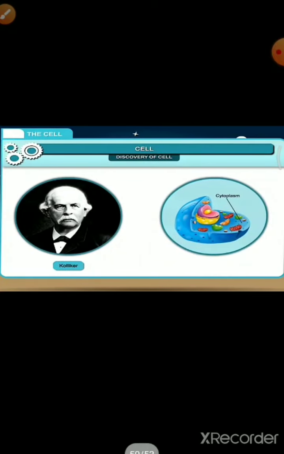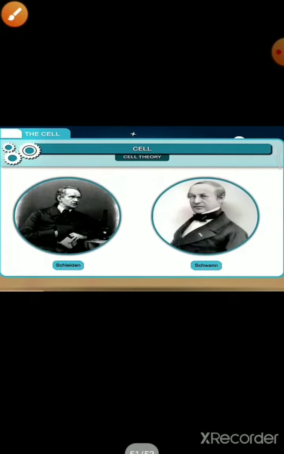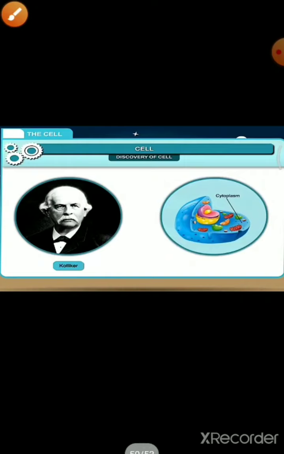Then Kolliker in 1862 proposed the word cytoplasm for the living material inside the cell. So this total blue color one is called your cytoplasm. So we have completed the discovery of the cell.